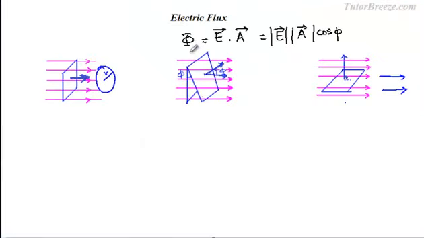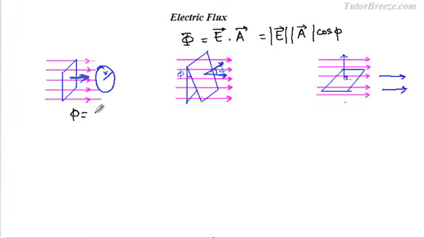The electric flux phi equal to E dot A is magnitude of E times magnitude of A times cos phi. Now you can think of this as roughly equal to the number of field lines crossing an area. Let us take a look at two special cases: one where phi is equal to 0, and two is when phi is equal to 90 degrees.